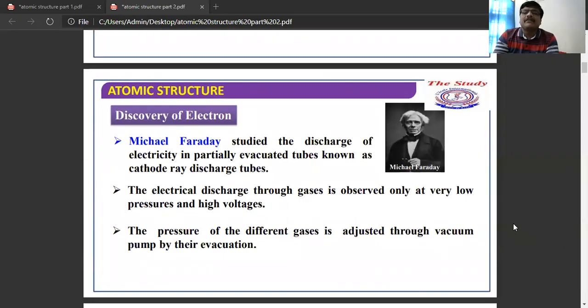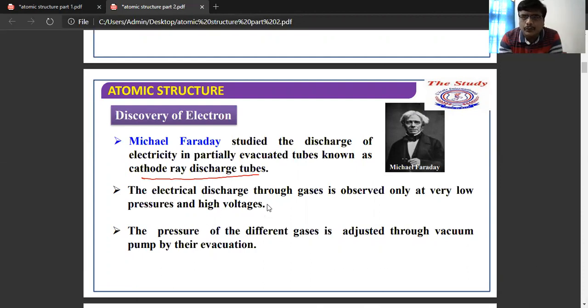Michael Faraday is the scientist who studied the discharge of electricity in cathode ray discharge tubes. He was the first scientist to do so.